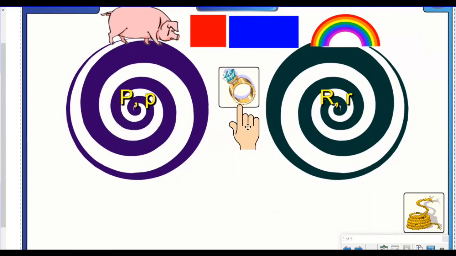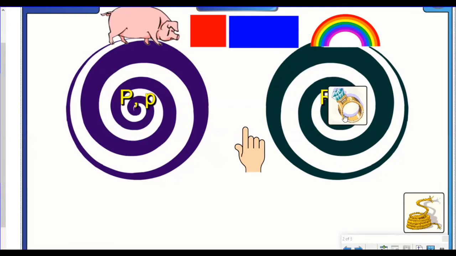Say ring. Stretch it out. Ring. Say it with me. Ring. What sound do you hear at the beginning of ring? Did you say the R sound? You're right. And what letter makes that sound? The letter R makes the R sound. So ring goes in the letter R target.